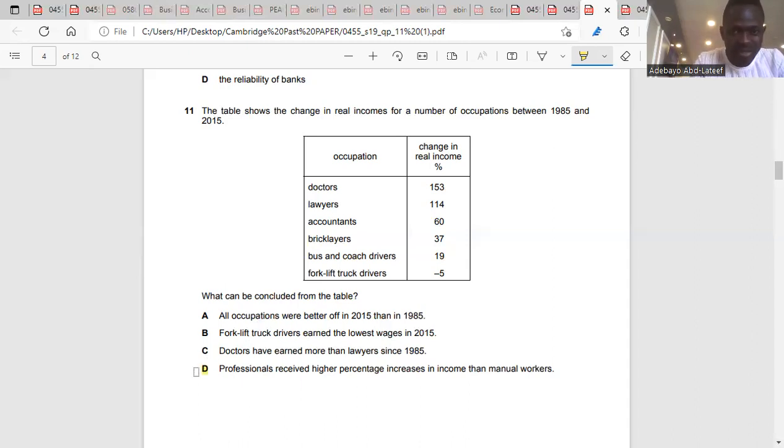Is it clear? So you need to check. That's how economics is. You need to really check so you won't make mistakes in choosing the answer. You might feel nothing is known about their wages, so how do you say it is 153%? It could be 153%, but it might not still be up to that of an accountant. But here they said received higher percentage, and everything here is percentage. Is it clear? So that's number 11, right? 11 is D. Go to question 12.